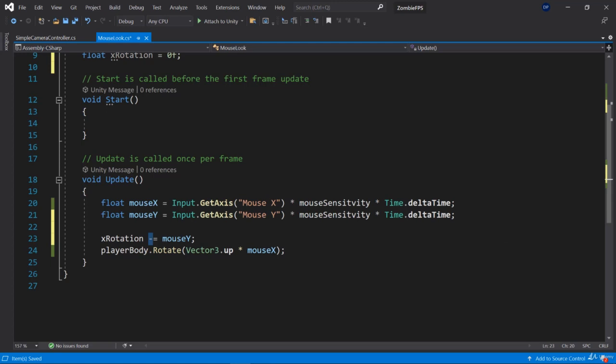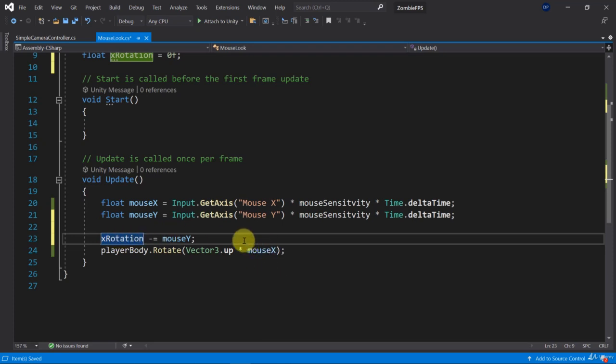And by the way, if you were to add it, you would get inverted control. So maybe it's useful for some type of simulation games. So this is how you could set it up here, right? Instead of using the minus here, you would use the plus here if you wanted to get it inverted. So you could even have an if-else statement here, checking the settings of the player, for example, and then depending on that, you could run either the minus equal mouse Y or the plus equal mouse Y.